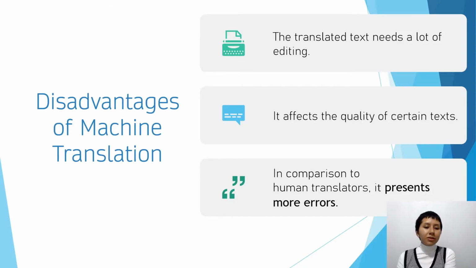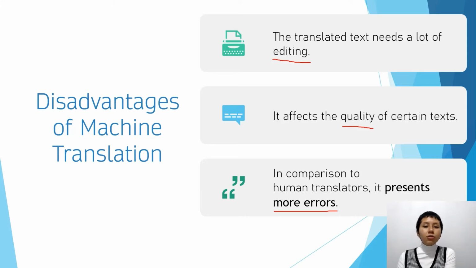Some disadvantages of machine translation are that it needs a lot of editing to be adequate to publish. It also says that professional translators agree that machine translation can be ineffective for certain types of writing because it affects the quality of the text. A study analyzed translated text between machine translation and human translation and found that the machine translated text had more errors than human translated text.